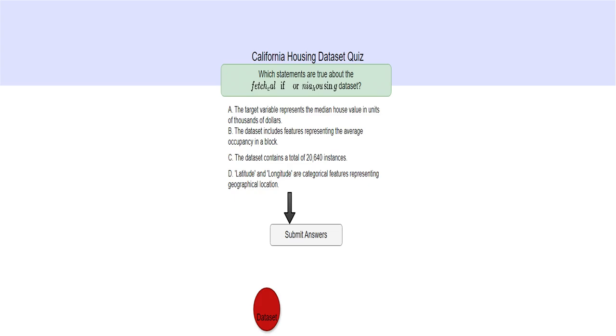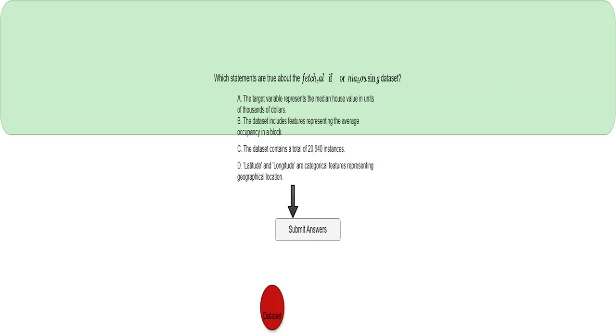This is a quiz about the California housing dataset from Sklearn, a popular machine learning library in Python. I'll be testing your knowledge of this dataset's features and target variable. Let's see how well you know it. This question will ask you to identify which statements are accurate descriptions of the California housing dataset. You'll need to use your knowledge of the dataset or look at the documentation to find the correct answer.